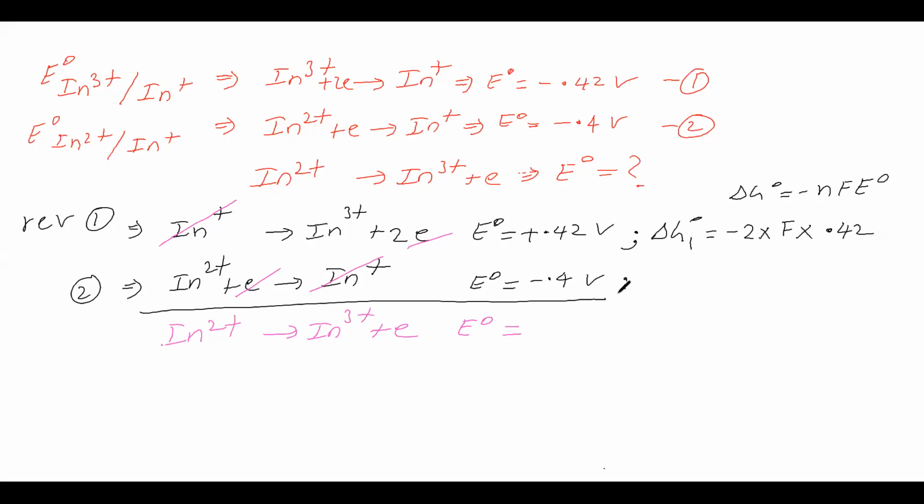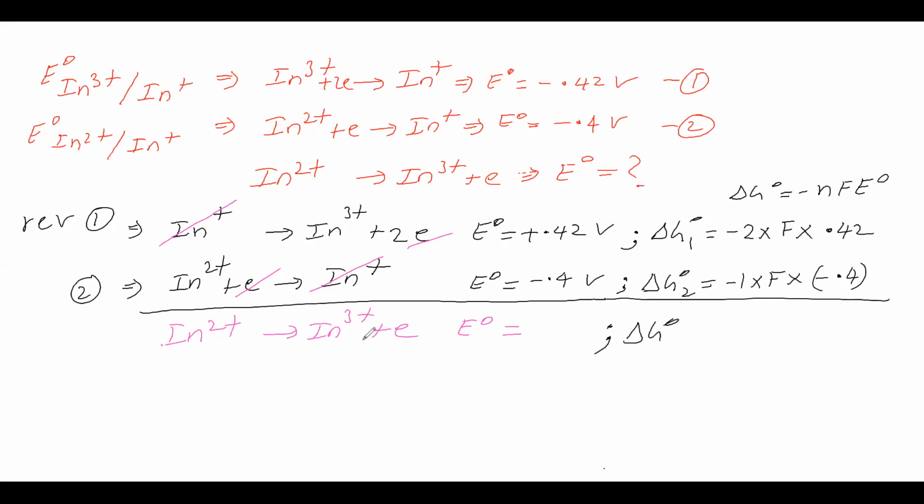Next for this, delta G naught is equal to minus nFE naught. The number of moles of electrons we are seeing is 1. That 1 we will substitute, into Faraday, into E naught. E naught for this is minus 0.4. That minus 0.4 we have substituted. Then we will see delta G naught for this required half reaction.